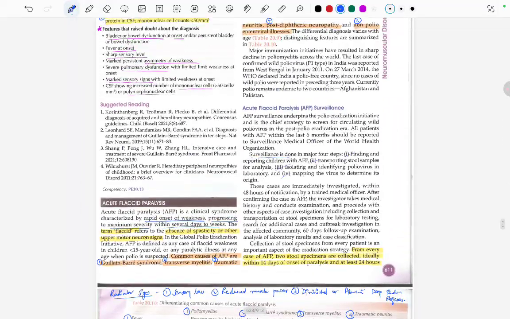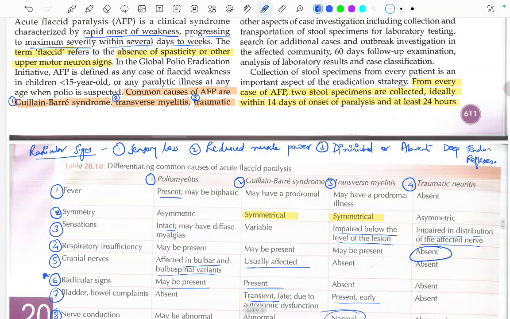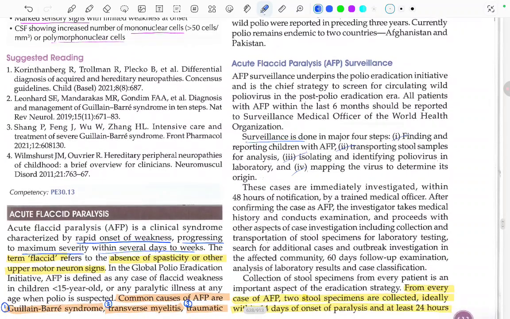Let's revise what we read in the fastest manner possible. Acute flaccid paralysis is a rapid onset weakness progressing to maximum severity within several days to weeks. There are various causes of acute flaccid paralysis: poliomyelitis, GBS, transverse myelitis, and traumatic neuritis. And there is something called acute flaccid paralysis surveillance, in which we have to find and report the children, transport the stool sample for analysis, isolate and identify the poliovirus in the laboratory, and map the virus to determine its origin.